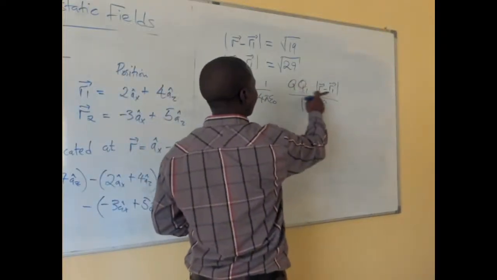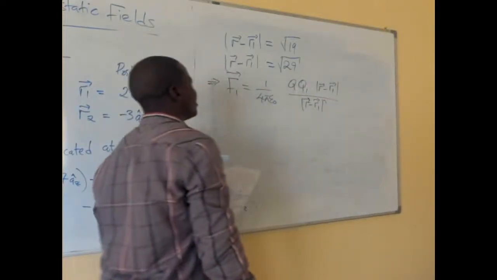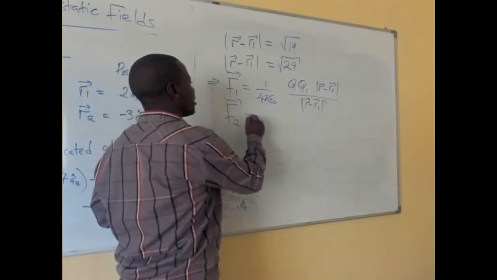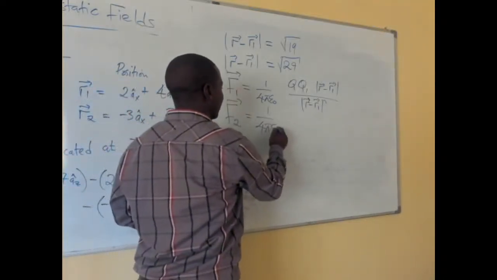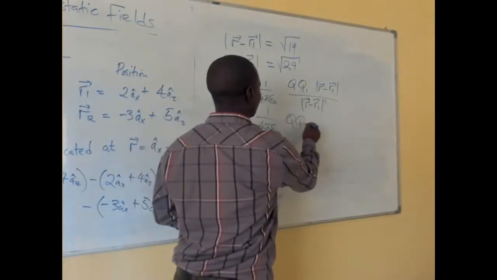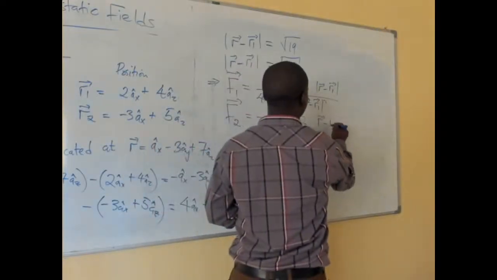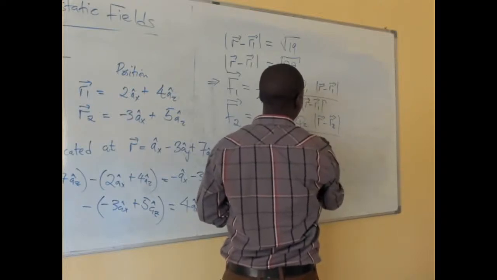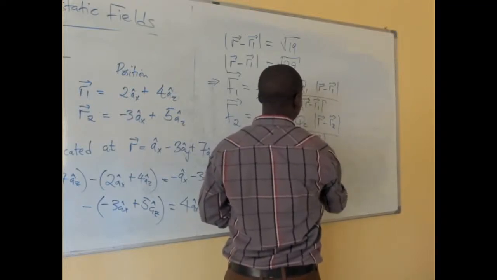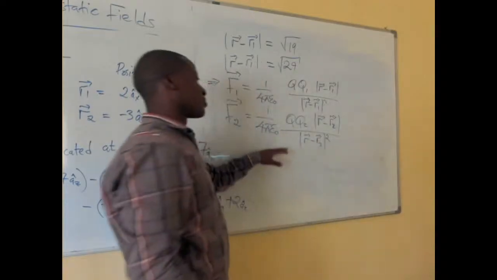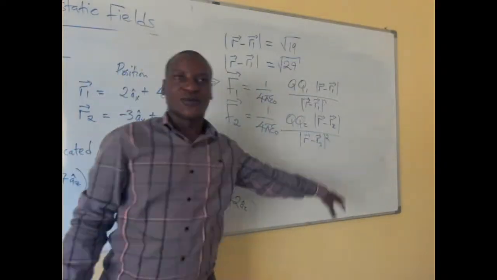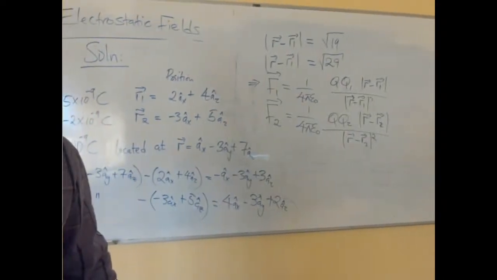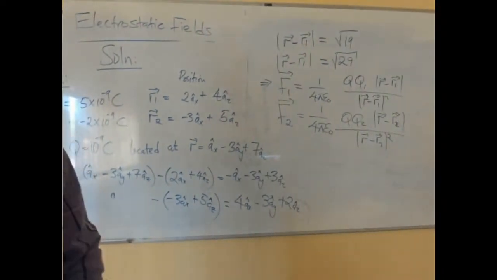You have this, you have that, you have the square. So straight away, F2 will be equal to 1 over 4 pi epsilon 0, Q into Q2, then R minus R2, all this divided by R minus R2 squared. So again, you are able to make those replacements. Whatever remains there now is entirely mathematics. So that is what is important.